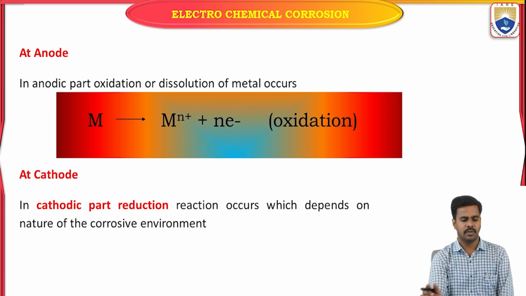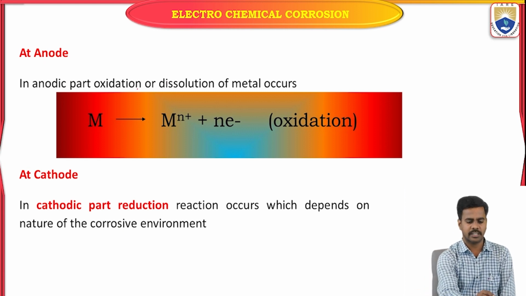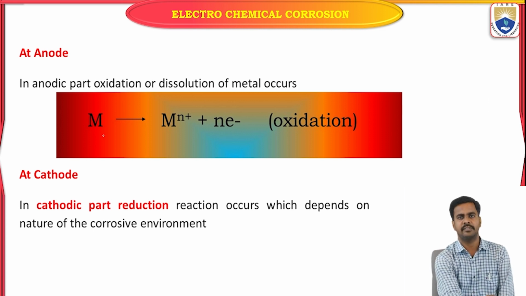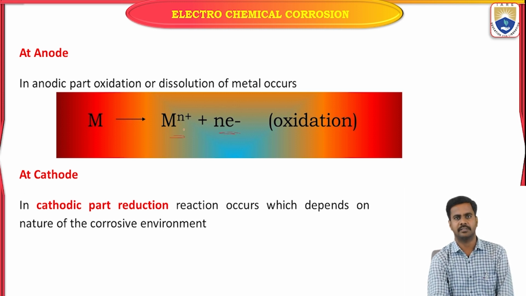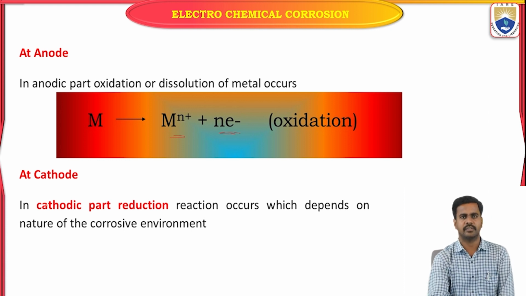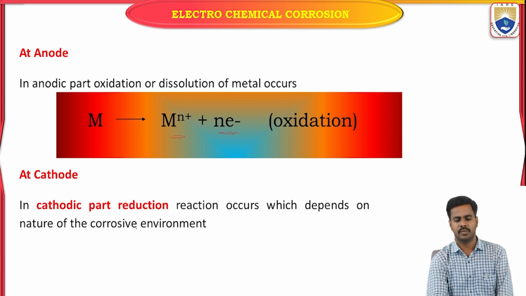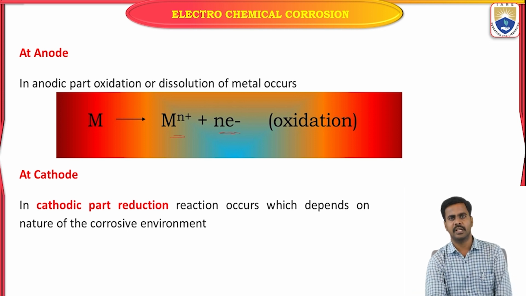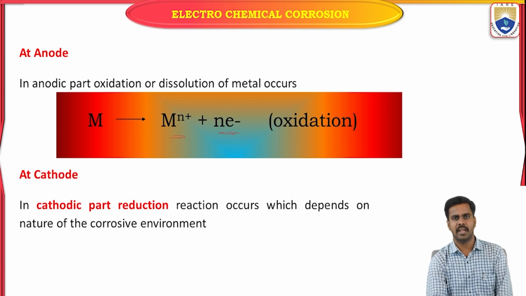So look at this. At the anode, oxidation takes place. Matter undergoes oxidation by the liberation of electrons. Matter converts into metallic ion. Whereas in the cathodic part, reduction takes place. That means whatever electrons are liberated at the anode, those electrons move towards the cathode.